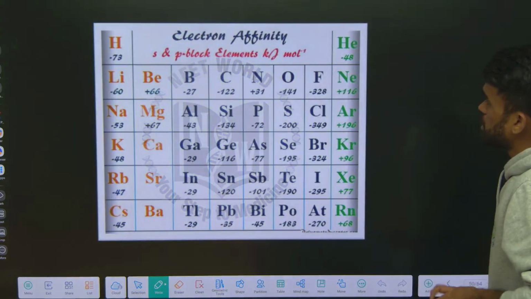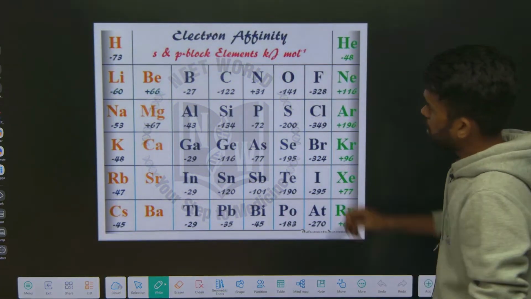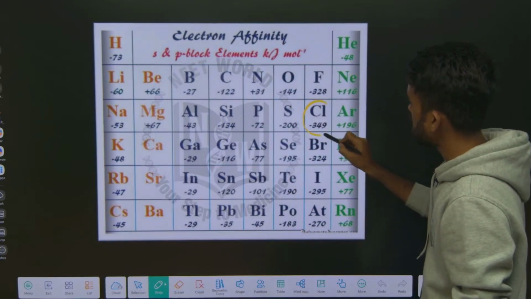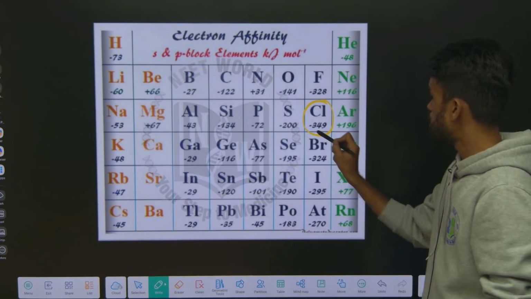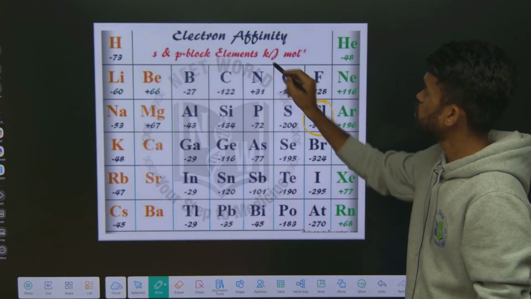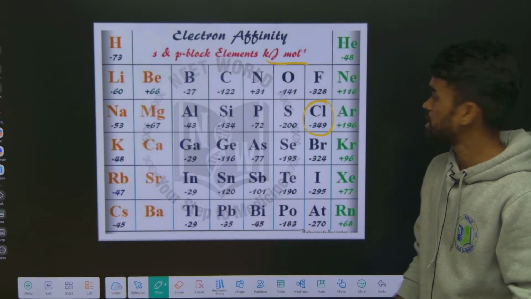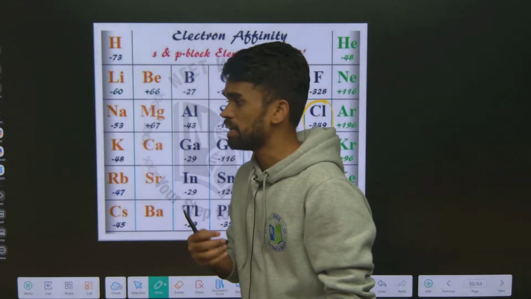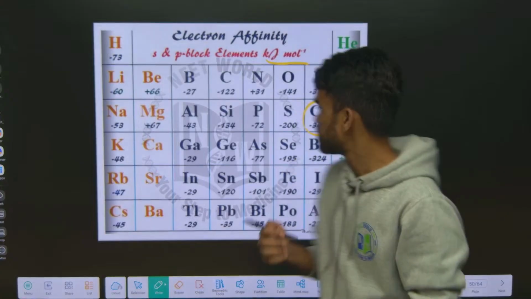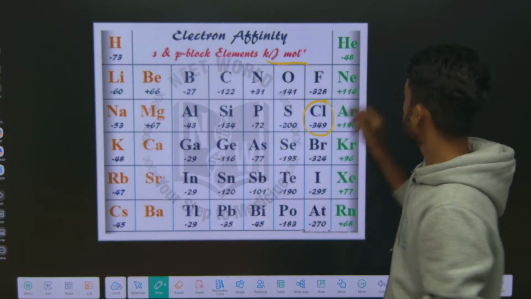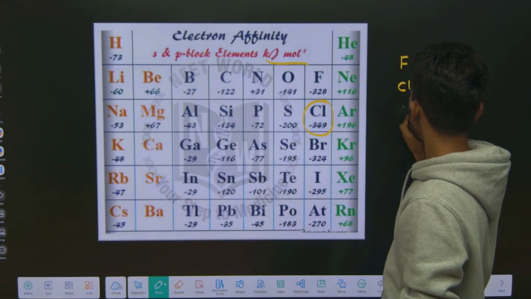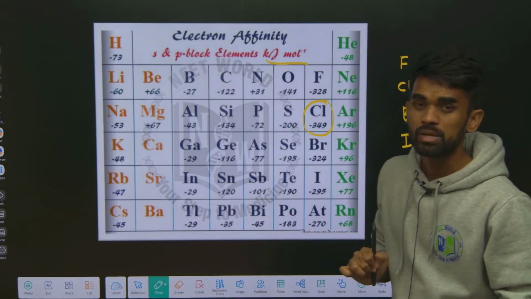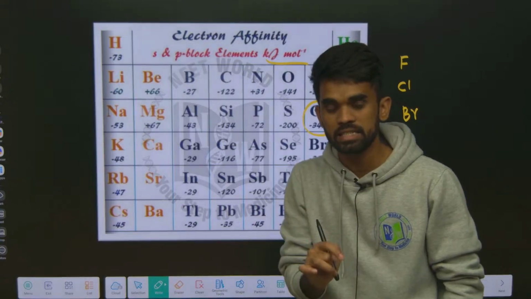Look at this data. If you observe the complete periodic table, chlorine is having the highest electron gain enthalpy with minus 349 kilojoule per mole. What, minus 349 kilojoule per mole. So the element with the highest electron gain enthalpy is which one? Chlorine. Okay. So from fluorine, chlorine, bromine, if we go down the group to iodine, what happens? Electron gain enthalpy decreases. Okay.